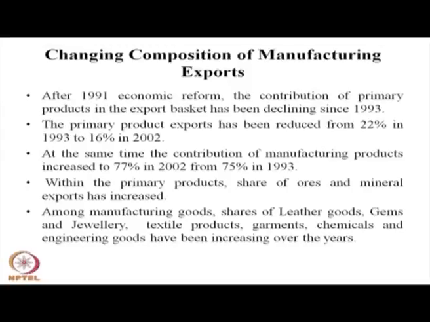Among manufacturing goods, shares of leather goods, gems and jewelry, textile product, garment, chemicals, engineering goods have been increasing over the years, and this has given a new phenomenon to the export basket, and our export basket now constitutes more value-added export rather than non-value-added export or the raw materials earlier. So, after the economic reform measures, the value-added export has increased in our export basket. This is a good sign for export earning.